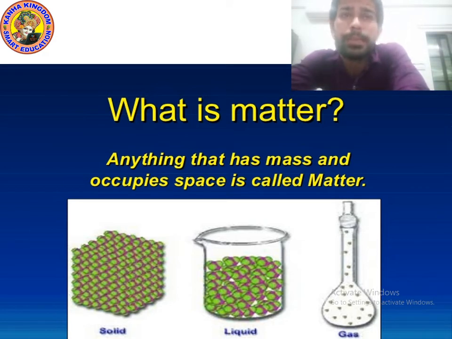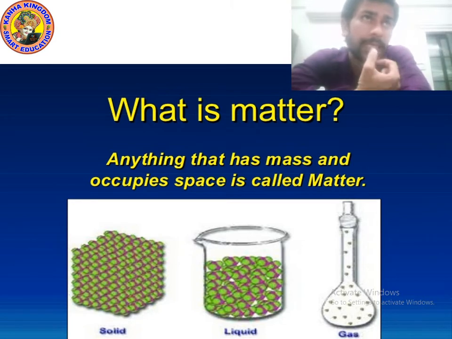It covers space. As you can see in the picture, solid, liquid, gas, all three are matter. Solid is matter, liquid is matter, gas is matter. The green color balls are actually particles which are closely packed together in solid. In liquid they are loosely packed, and in gas they are far away from each other.